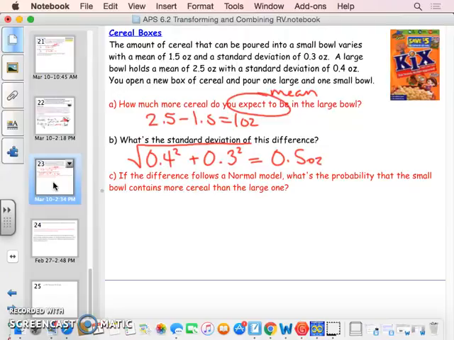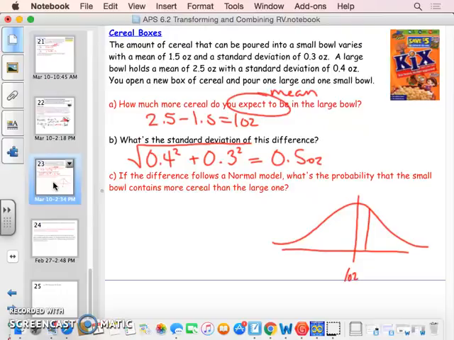Okay. So if the difference follows a normal model, what's the probability that the small bowl contains more than the large bowl? And so what we're going to look at is our mean value of 1 ounce.